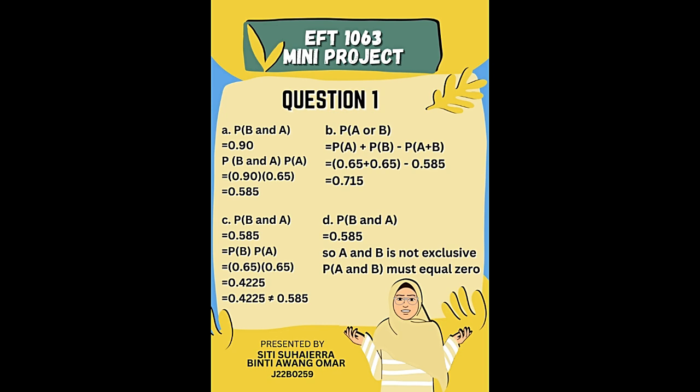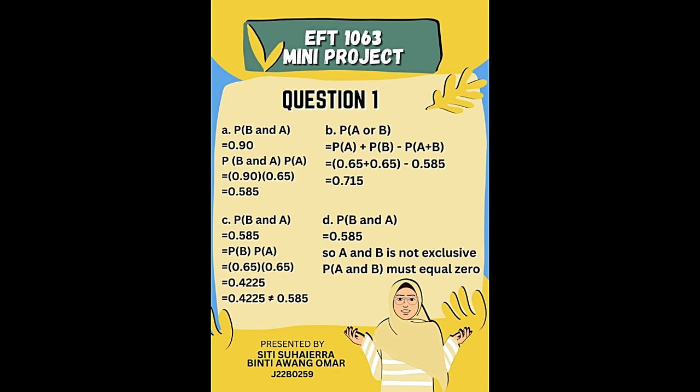Question 1B. Find the probability that he makes either the first goal or the second goal. The problem is asking you to find P(A or B). To find the probability that he makes either the first goal or the second goal is P(A) plus P(B) minus P(A and B). And the answer is 0.715.